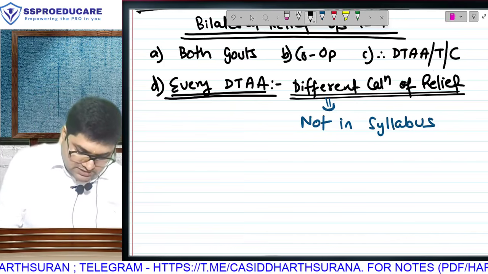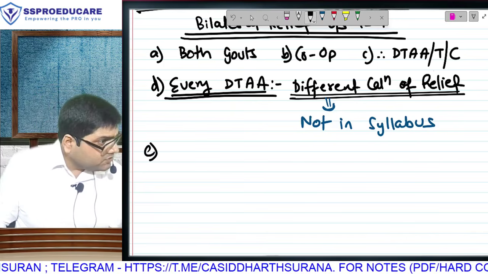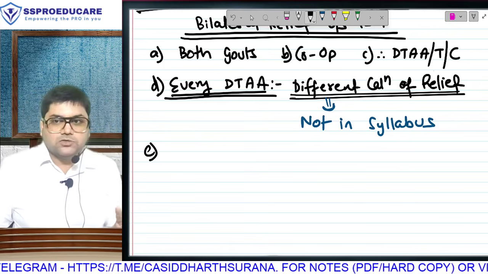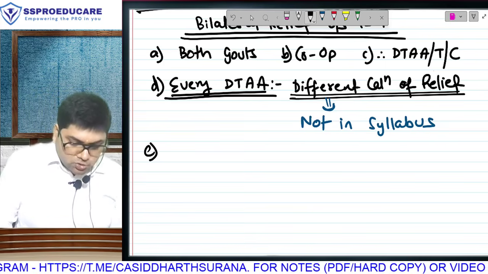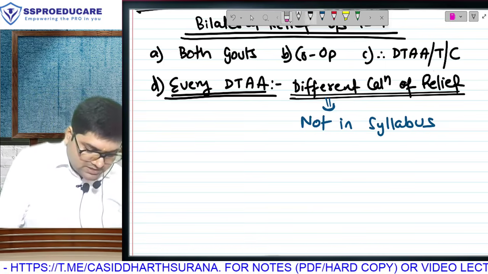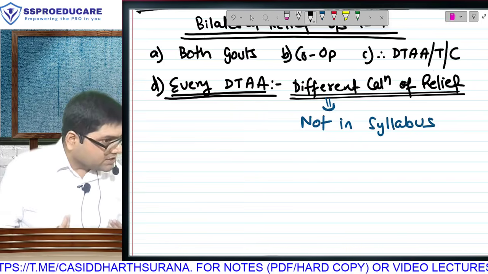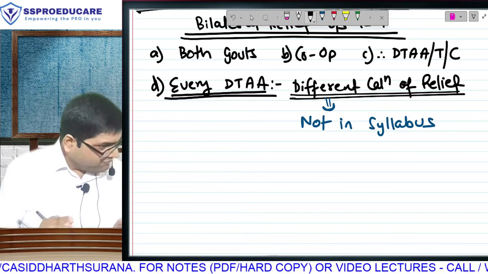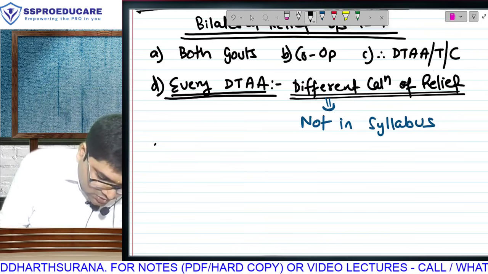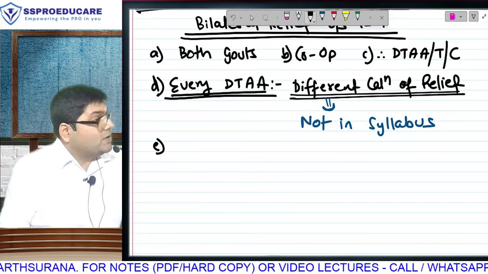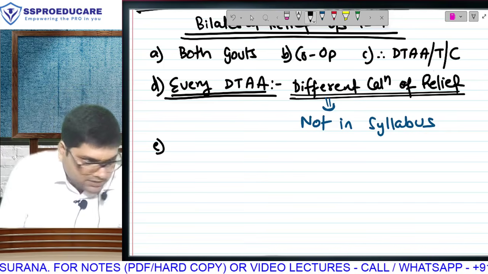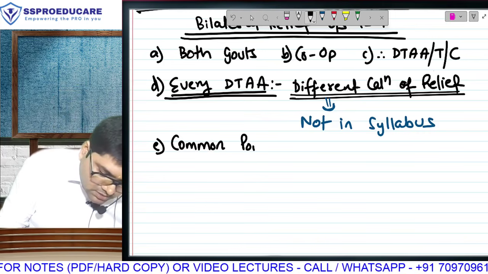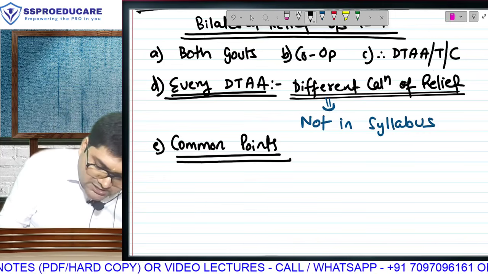A big question arises: sir, we have understood what is bilateral relief, yes or no? Meaning of bilateral relief, both governments are cooperating with each other, that we have understood. Say yes or no. So sir, if treaties are not in our syllabus, then for the exam what do we have to study? Or do we have to study something like, bilateral is over and we are going to unilateral? Do we have to study something? Yes, for the exam you may not have to study the individual calculation of an individual agreement, not to be studied. But there are some common points, you can call them features of tax treaties. Features, understood?